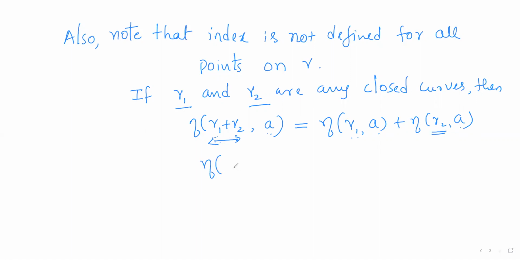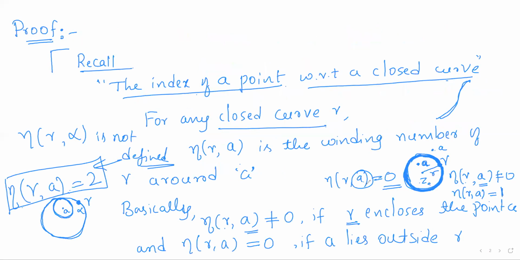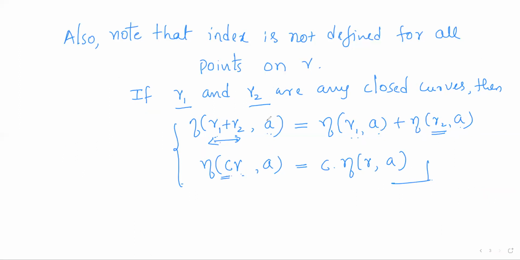And also, the index of A with respect to C into gamma, where C is any scalar, is C into the index of A with respect to gamma. So these two are the linear properties of the index of a point. These are the points which you have to remember before going to the proof. So these are the preliminaries.